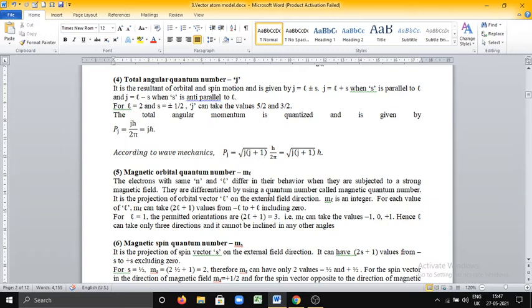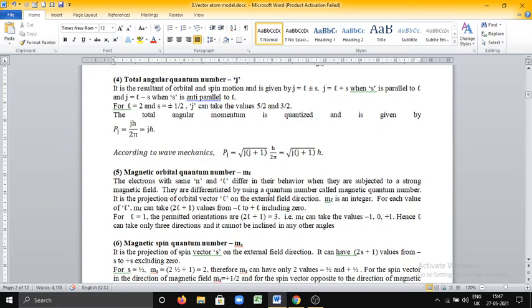For each value of L, ml can take 2L plus 1 values from minus L to plus L including 0. You should clarify this one. The magnetic orbital quantum number ml can take only 2L plus 1 values from minus L to plus L including 0.